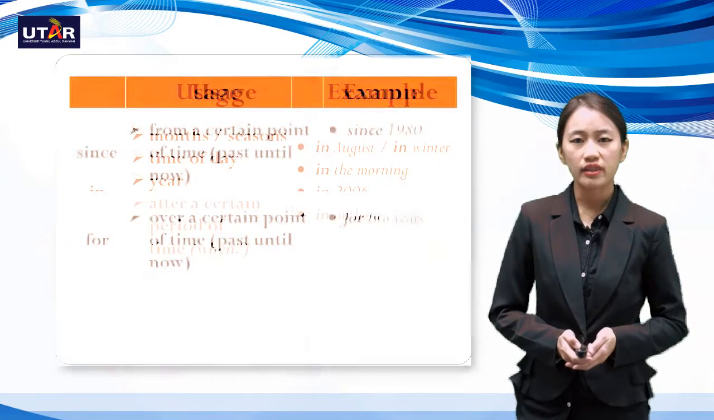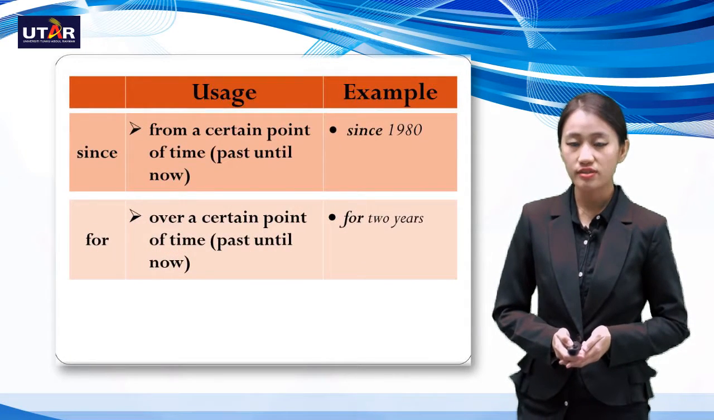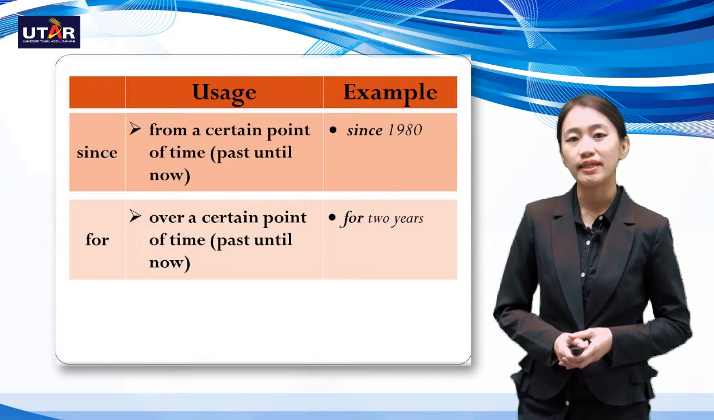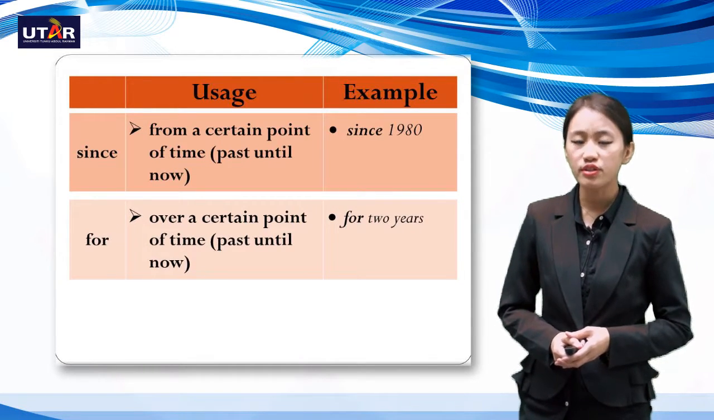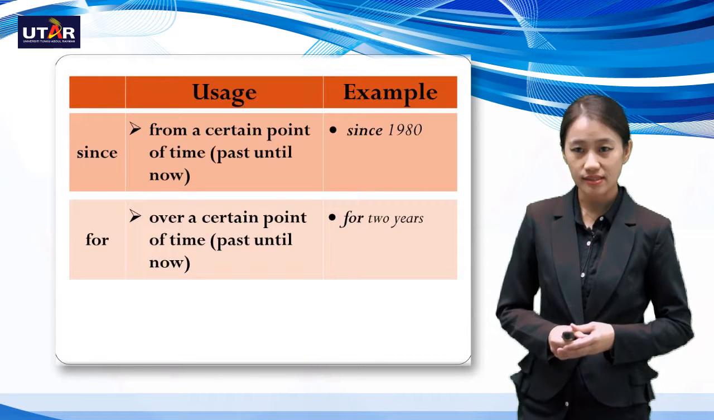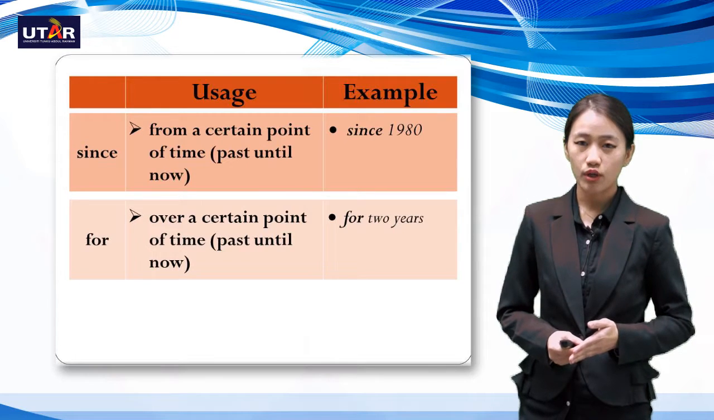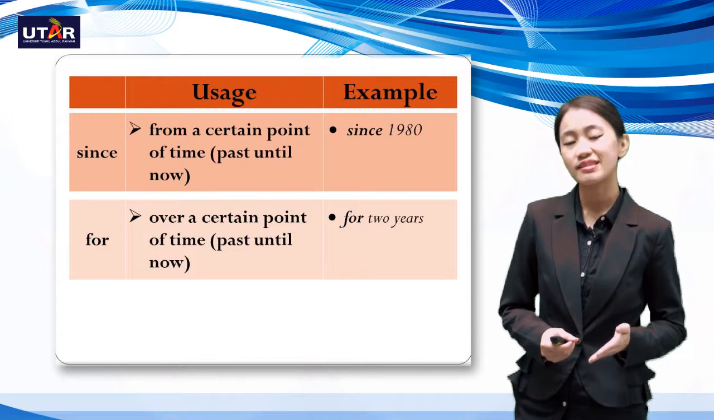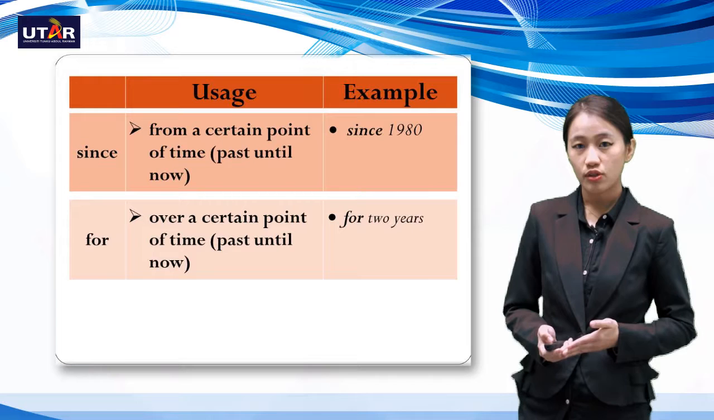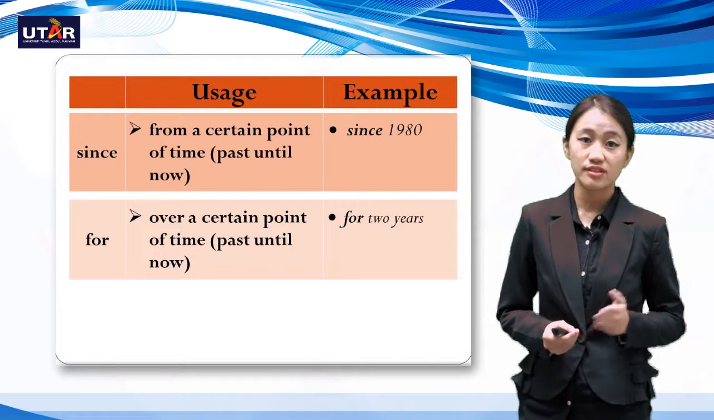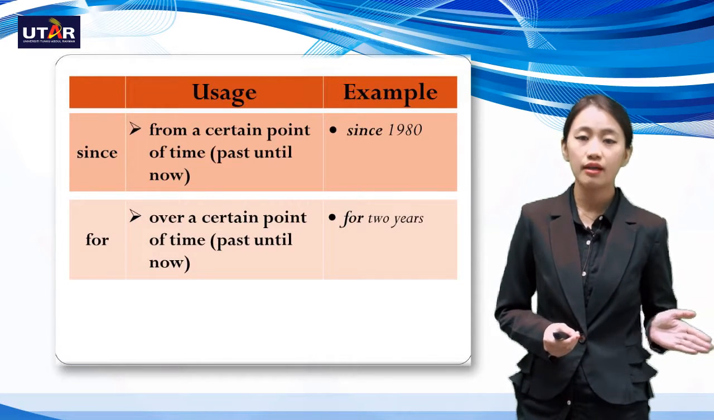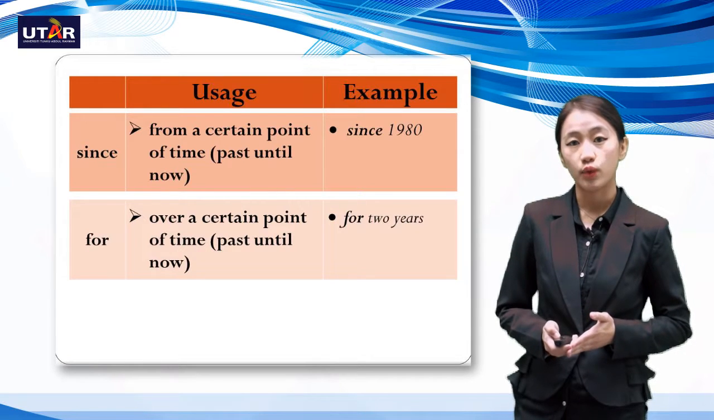Now let's look at the other prepositions that are related to time. Next would be since. The usage of since would be from a certain point of time, basically past until now. For example, since 1980. So if you are referring to a specific time or year in the past until now, you can use the word since.